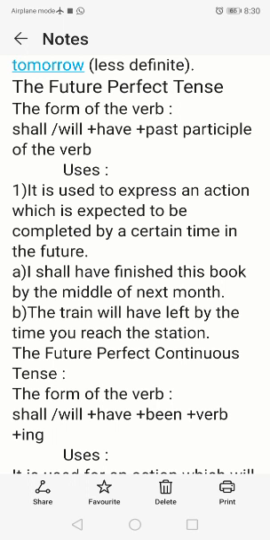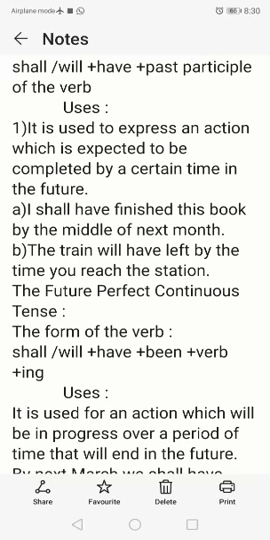So next one, the future perfect tense. The verb form is shall or will plus have plus past participle of the verb. That is, I shall have worked, I shall have read. It is used to express an action which is expected to be completed by a certain time in the future. For example, I shall have finished this book by the middle of next month. So it's my plan to finish this book by the middle of next month. The train will have left by the time you reach the station.